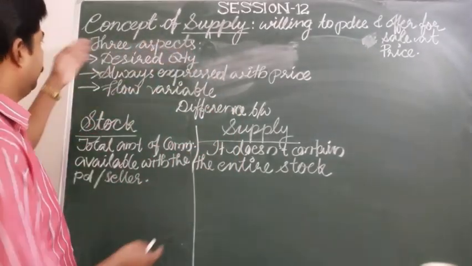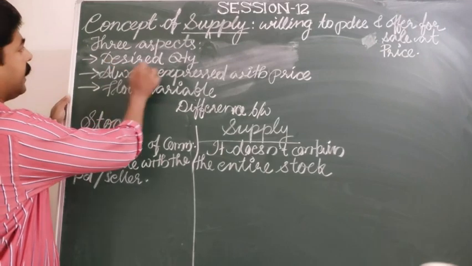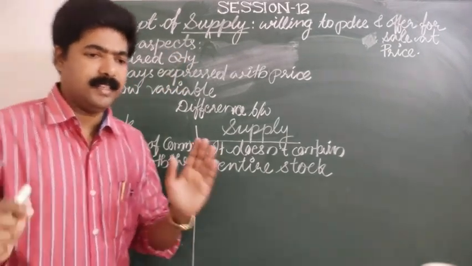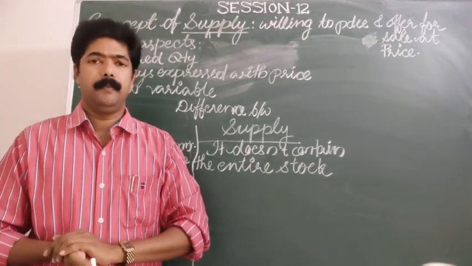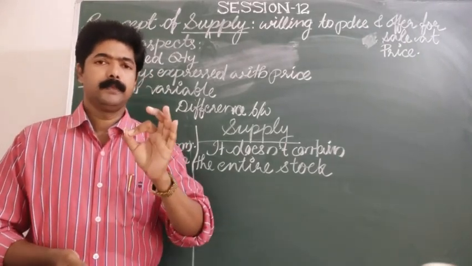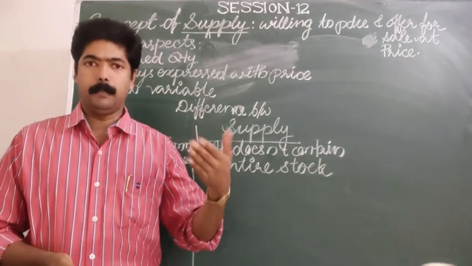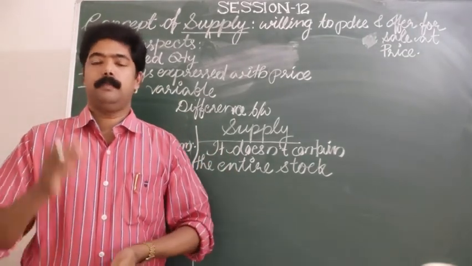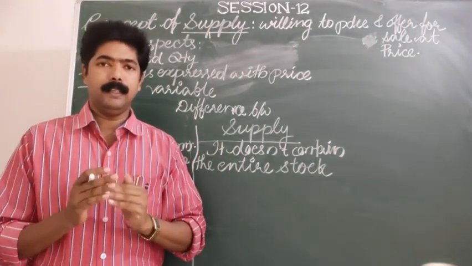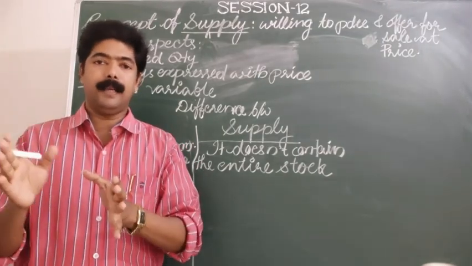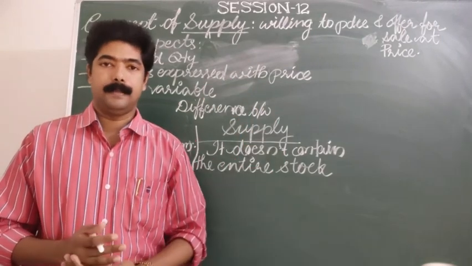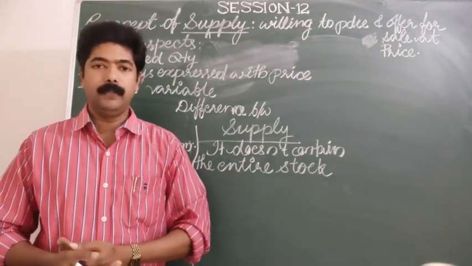The first one is desired quantity. Supply is a desired quantity. A supplier, one who supplies the commodity, must be aware how much quantity is to be supplied in a market at a particular price during a specific period of time.